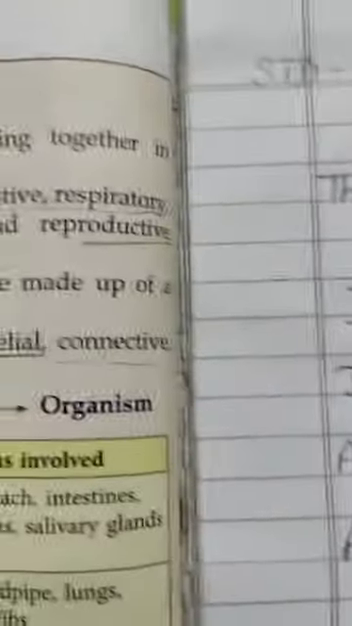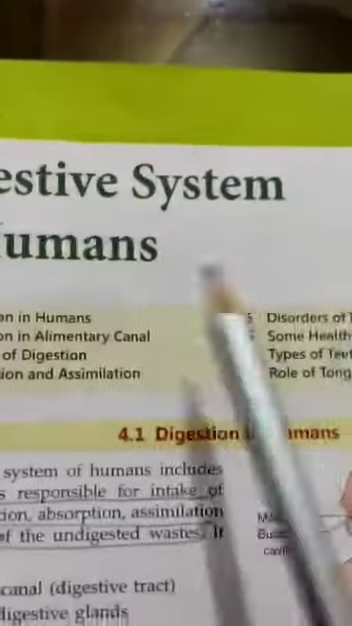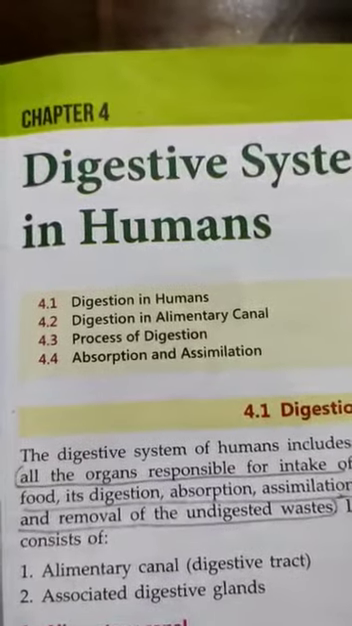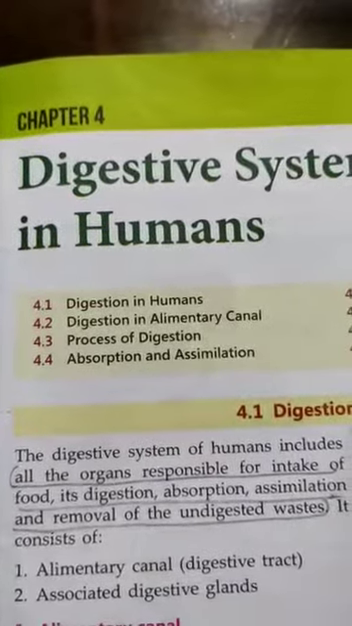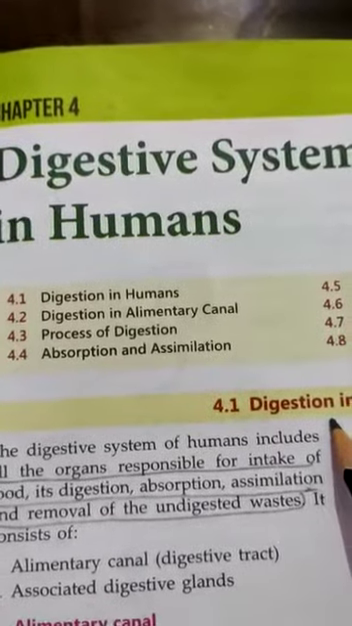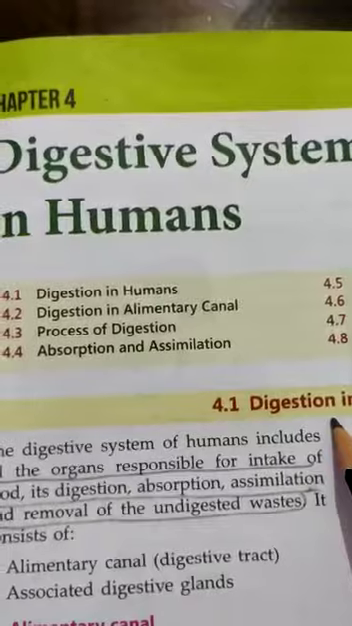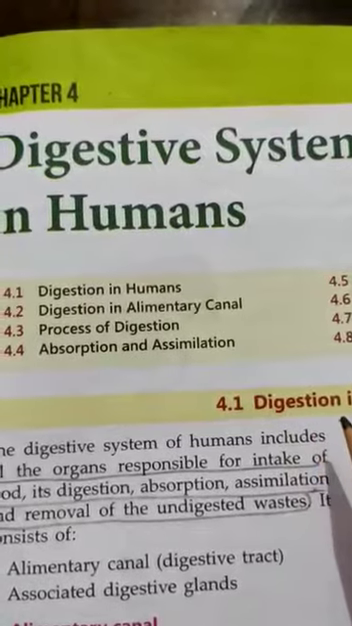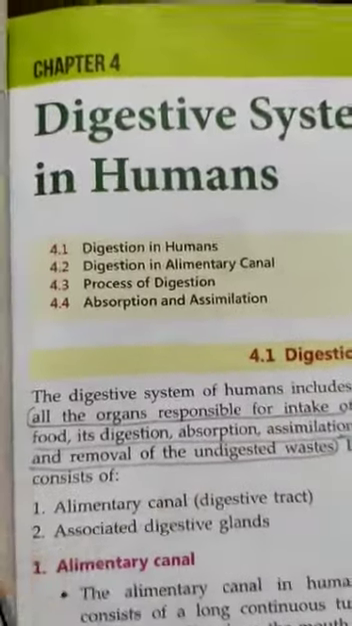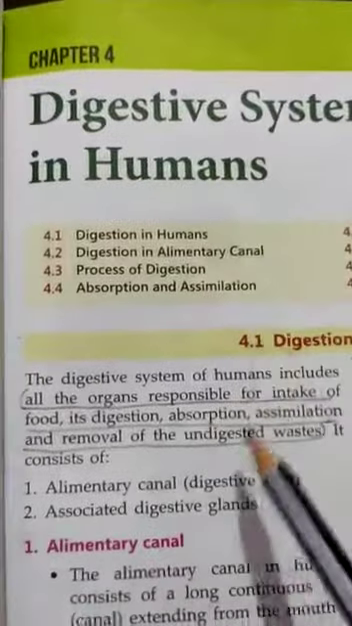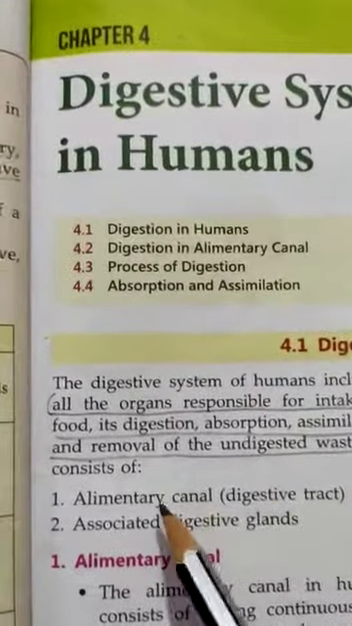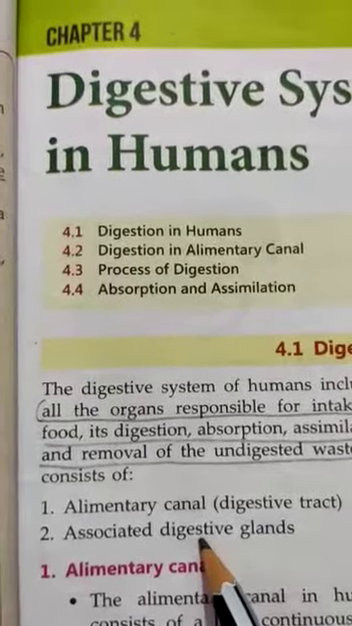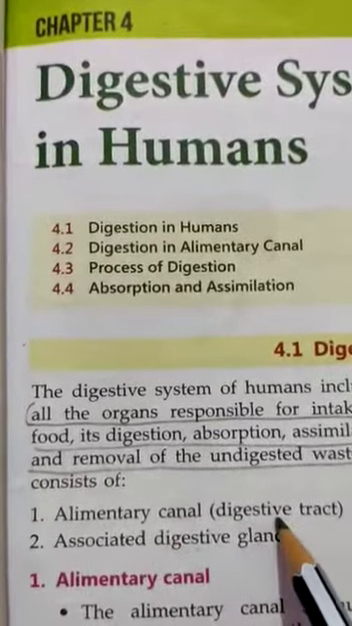Now, first of all, the first topic is digestion in humans. As we know, all the organisms depend upon food to survive and to take energy to do some work. So, whenever we take some food inside our body, that produces energy, and that energy we should utilize to do some work. And basically in the human digestive system, two main things are there. First is the alimentary canal, second is the digestive glands. First, the alimentary canal, that is also known as the digestive tract.